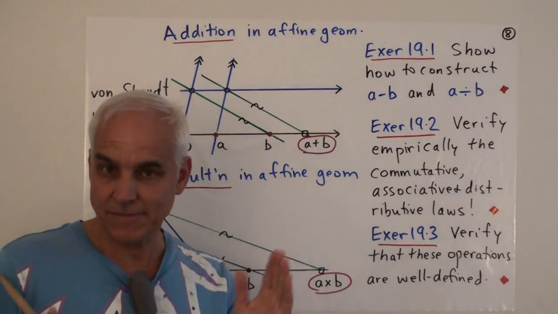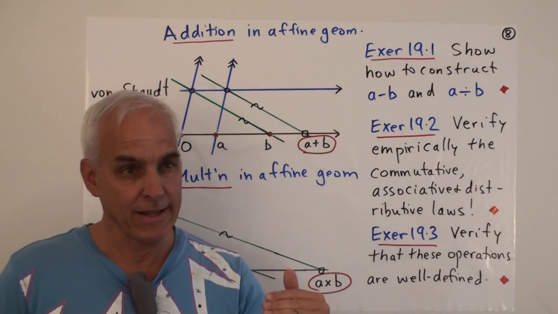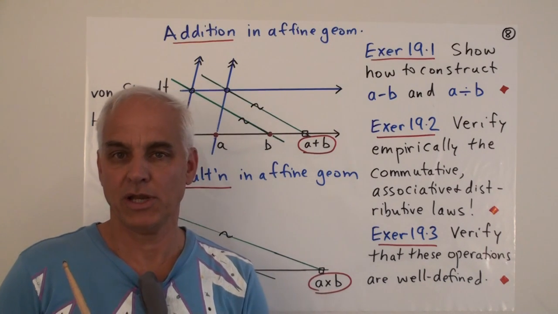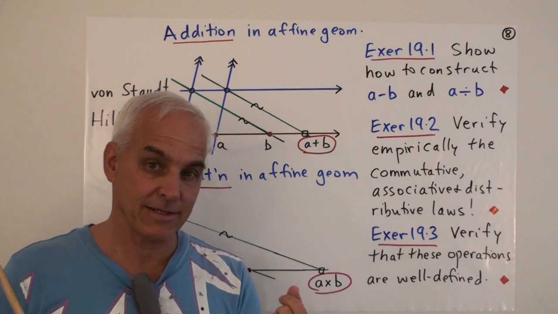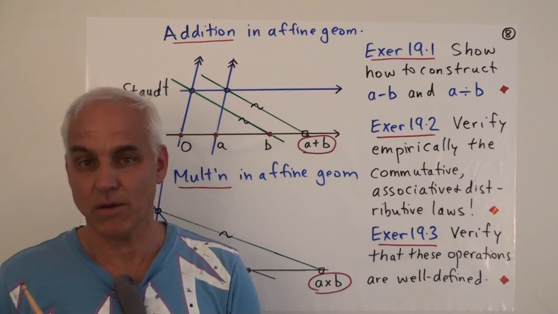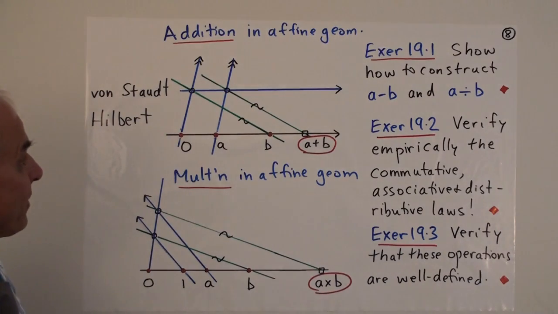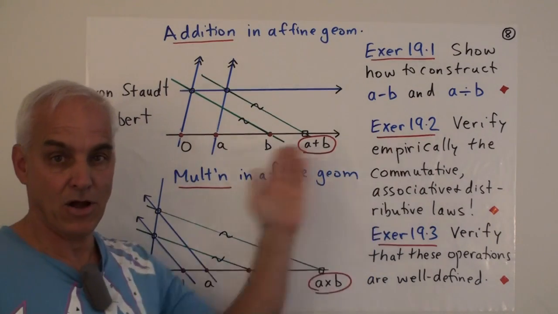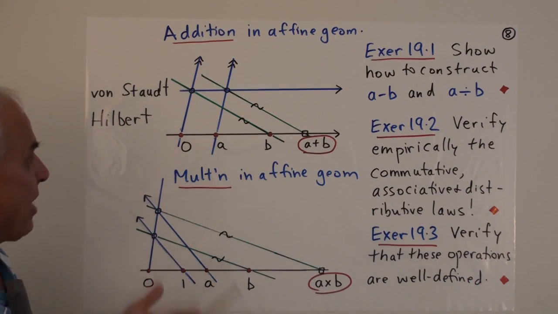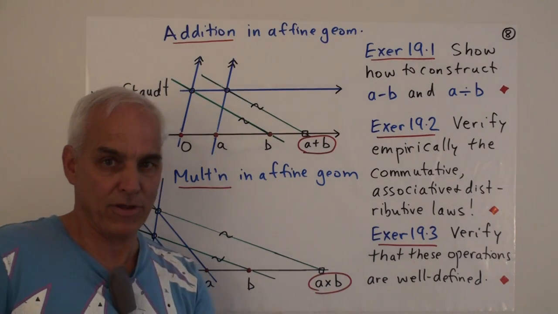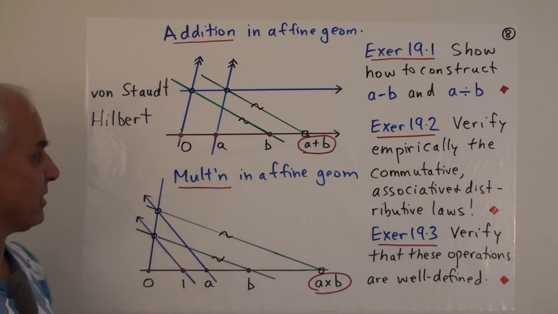Okay, so if we stick with this sort of variant of ancient Greek thinking called affine geometry, which is really properly a precursor to Euclidean geometry. It wasn't actually historically a precursor, but it's a logical precursor in the sense that it's a simpler and more elementary geometry. Then we find, using the constructions that we've been talking about, that we can create an arithmetic of points on a line. And it's really the same kind of arithmetic as the rational number arithmetic that you all learned, but it's a purely geometrical kind of arithmetic.